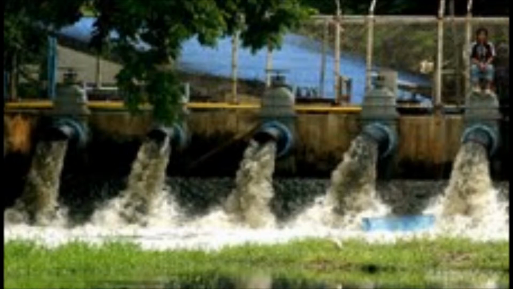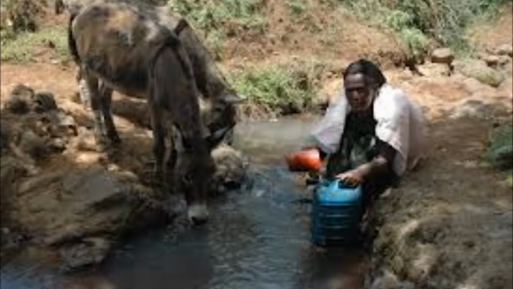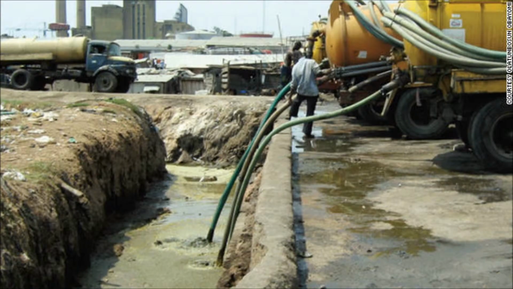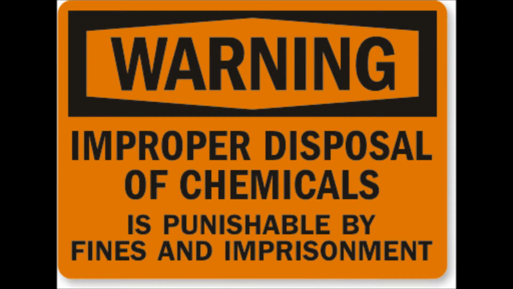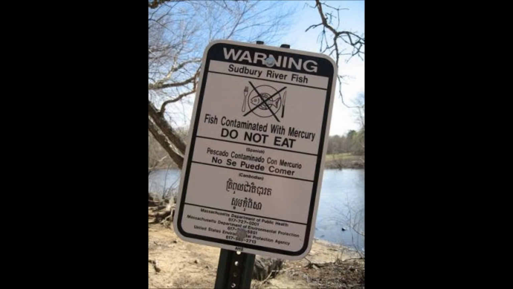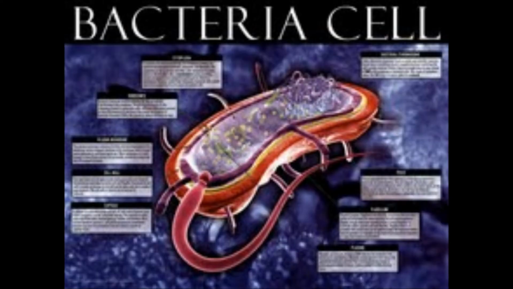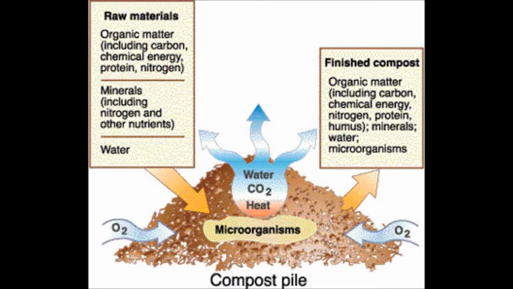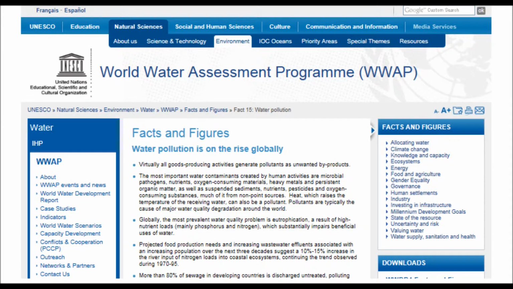The main threats to drinking water are animal waste, pesticides, waste injected deep underground, human waste, improperly disposed of chemicals, and naturally occurring substances that can all pollute drinking water. The major pollutants in the nation's water include mercury, bacteria, nutrients such as phosphorus and nitrogen, and low levels of dissolved oxygen, which is caused by the decomposition of organic material.